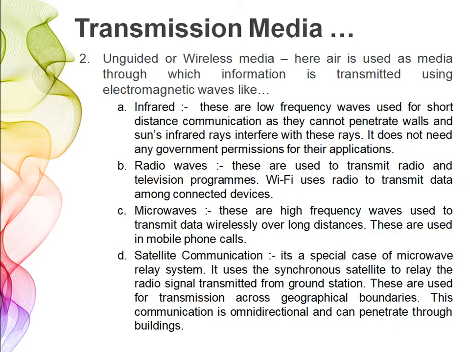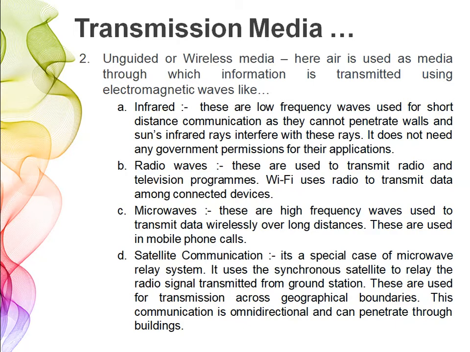Okay, next we have radio waves. These are used to transmit radio and television programs. Wi-Fi uses radio signals to transmit data among the connected devices. Third, we have microwaves. These are high frequency waves used to transmit data wirelessly over long distances.